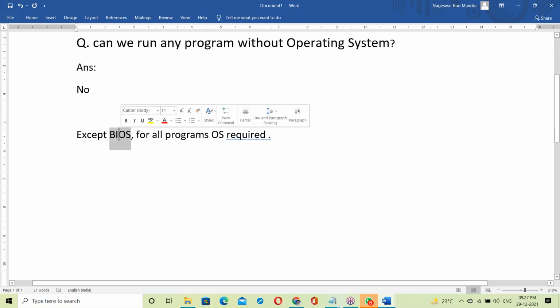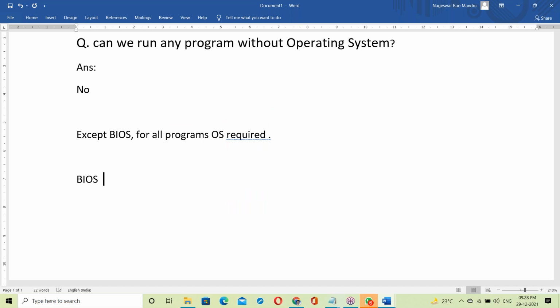What is BIOS? Anyone have an idea? BIOS stands for Basic Input Output System.